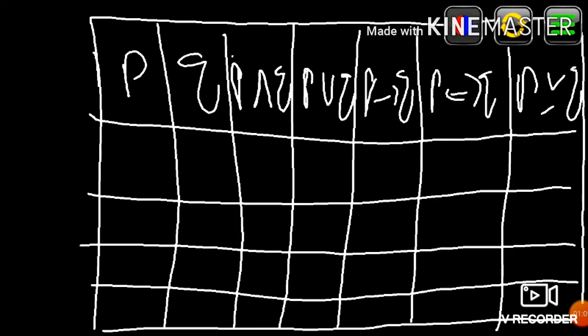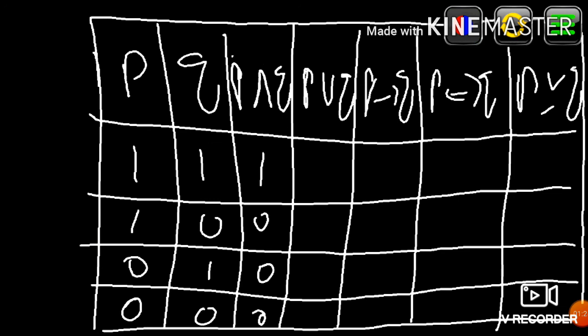We shall write all together: 1 1, 1 0, 0 1, 0 0. And is true if both are true, it is false otherwise. Or is true if at least one is true, both false, false. If P then Q is true when both are true, false when first one is true and second one is false, otherwise true.